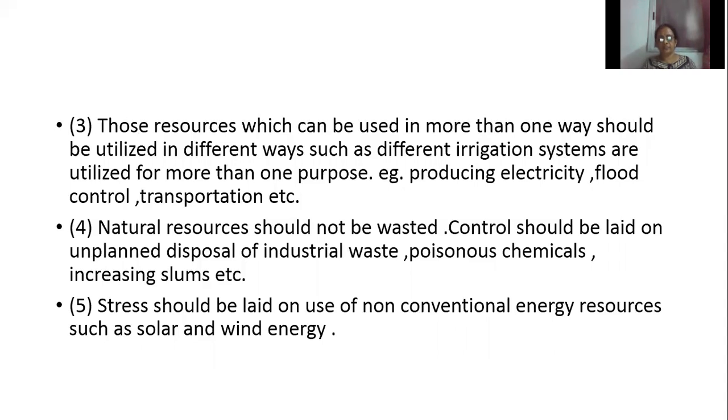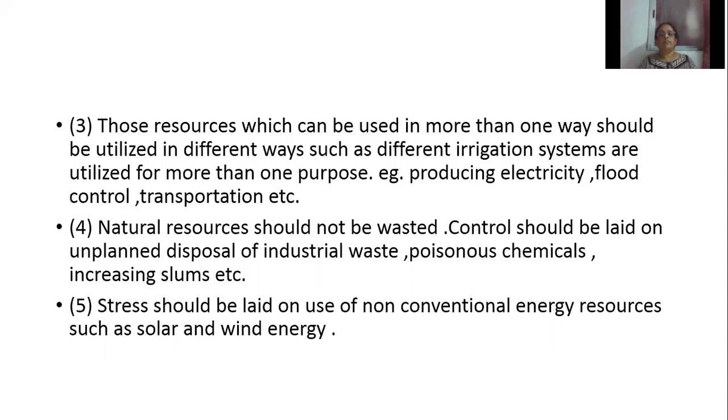So first one is that the renewable resources should be used in such a way that their quality is maintained. Then non-renewable resources should be used judiciously. Then second one is that industry should be set up at such locations which can reduce transportation cost, and hence can save petroleum and other products. Then sincere effort should be made to achieve eco-friendly environment. Then third one, that attempt should be made to make a multiple use of resources. For example, irrigation project is used for more than one purpose, that is for producing electricity, flood control, inland navigation, etc.